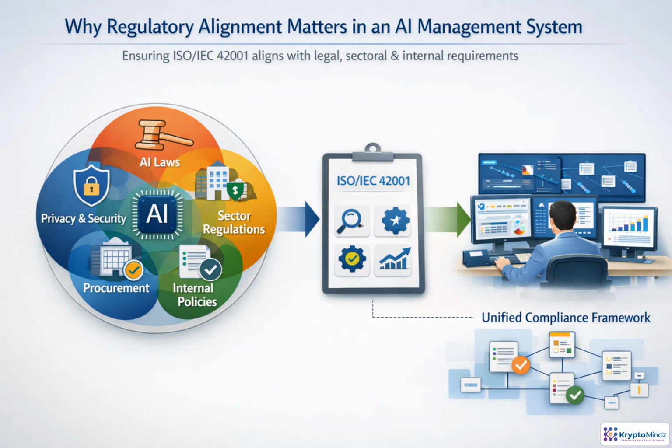AI governance rarely comes from one source. A single system may need to satisfy AI legislation, privacy and security rules, sector requirements, procurement terms, and internal policies at the same time. ISO IEC 42001 gives us a way to bring those obligations into one management system, rather than treating each one as a separate project. For solution architects, the key move is translation, turning legal and policy expectations into design controls, system capabilities, monitoring metrics, and evidence. Done well, that alignment reduces duplication and creates a compliance architecture that can evolve as requirements change.